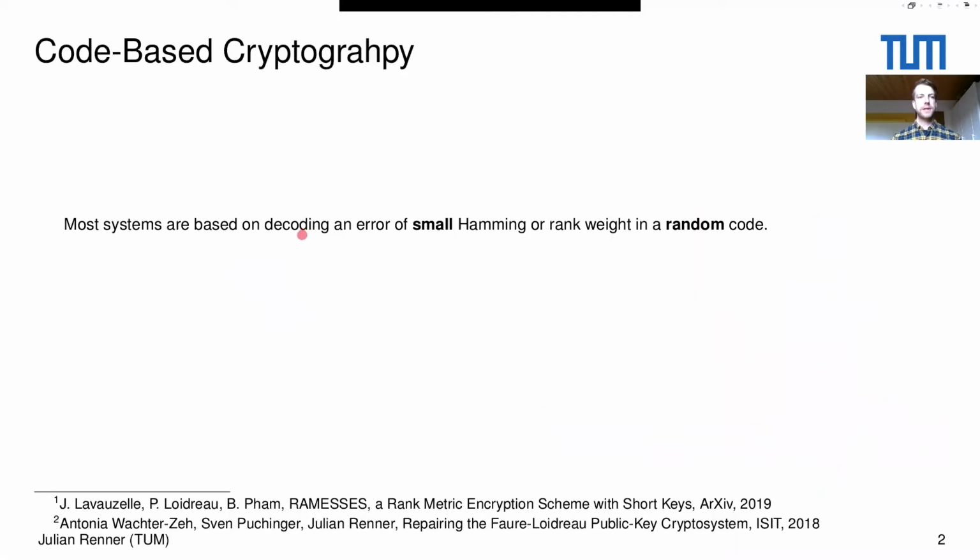I will claim that most code-based cryptosystems are based on the hardness of decoding an error of small Hamming or small rank weight in a random code. However, in my opinion, there are also other decoding problems which might be suitable. One of them is the following, namely decoding an error of large rank weight in a Gabidulin code. This problem is conjectured to be hard and also partly proven.